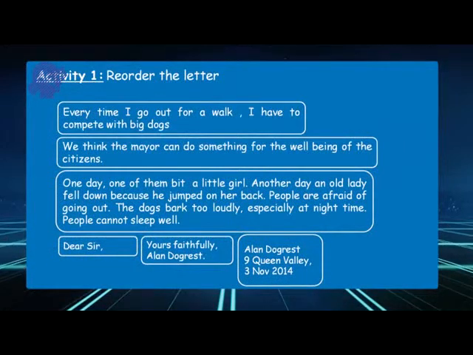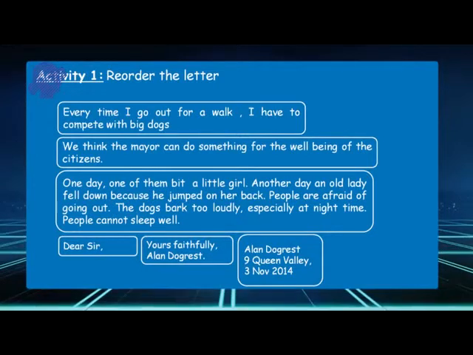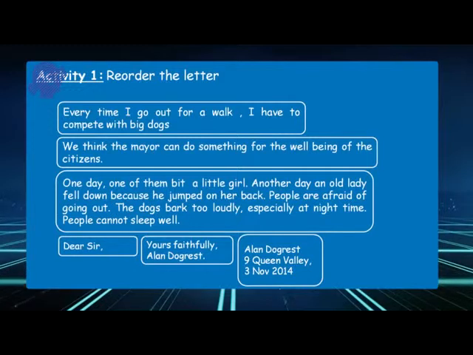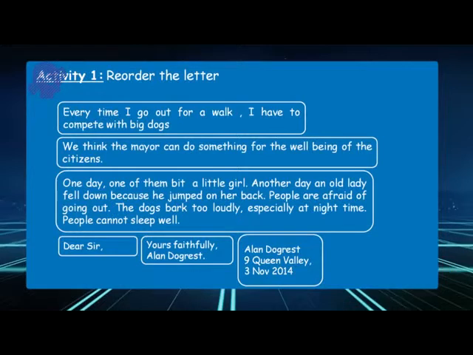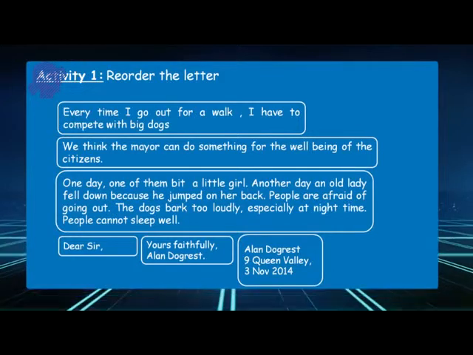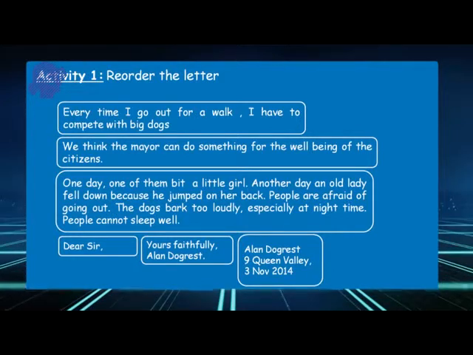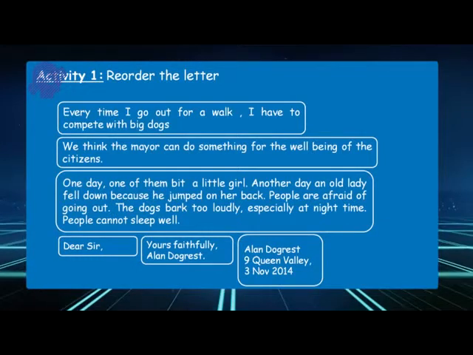Every time I go out for a walk, I have to compete with big dogs. We think the mayor can do something for the well-being of the citizens. One day, one of them beat a little girl. Another day, an old lady fell down because he jumped on her back. People are afraid of going out. The dogs bark too loudly, especially at night time. People cannot sleep well. Dear Sir, Yours faithfully, Alan Dogrest. Alan Dogrest, 9 Queen Valley, 3rd of November, 2004.